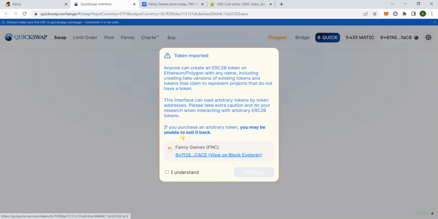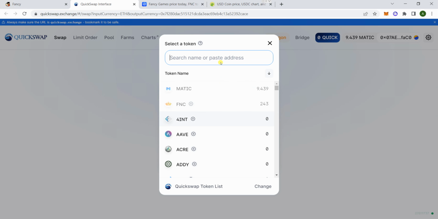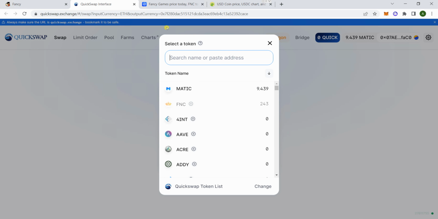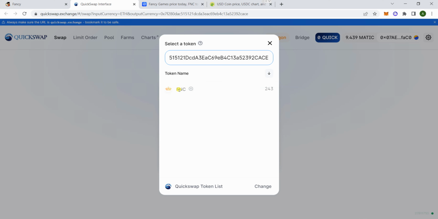So just click on this one, swap FNC. You'll see something like this. Just click on I understand, right? And switch this. So FNC is over here, and now you want to look for USDC, right? Another way that you can import it is to copy the address and paste it here, so it'll be the same thing, right?